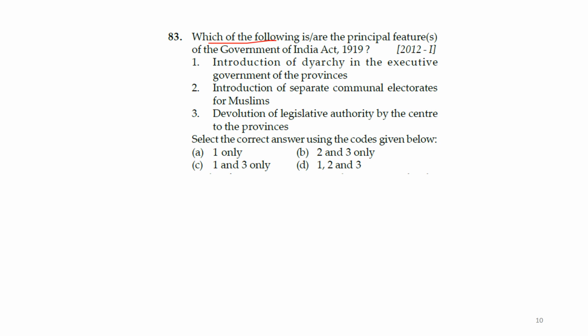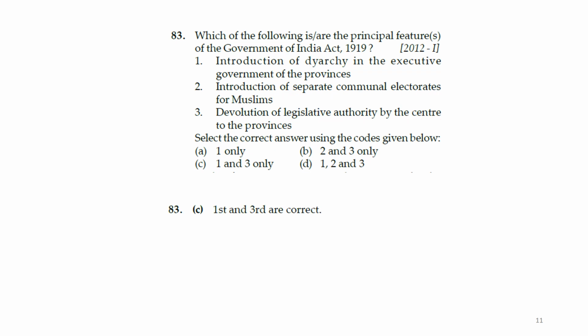Which of the following are the principal features of the Government of India Act 1919? Introduction of diarchy in the executive government of provinces, introduction of separate communal electorate for Muslims, devolution of legislative authority by the center to the provinces. They are asking for the correct statement.